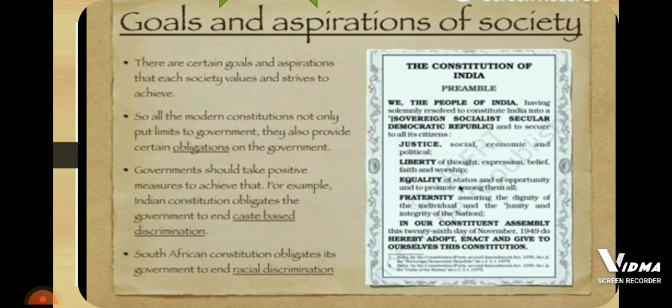For example, the Indian Constitution obligates the government to end caste-based discrimination, to stop the partiality which is going on, so the government must stop that. In this way, the government should take some positive measures. Similarly, the South African Constitution obligates its government to end racial discrimination. So these are some enabling provisions of our Constitution, right?